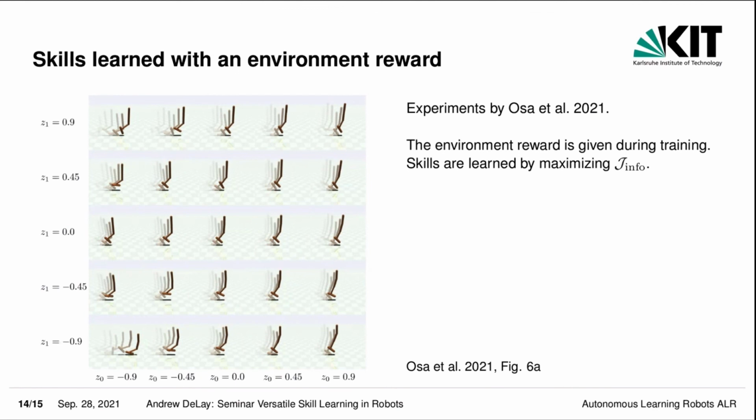For example, for the first continuous skill, we see that it preferably bends the lower knee for low values of the first skill, and preferably stays straight or bends the upper knee for higher values. The second continuous skill, it's hard to see, but it kind of affects how the foot lands and how it jumps. For some values, it will kind of tiptoe, and for other values, it will land very flat.